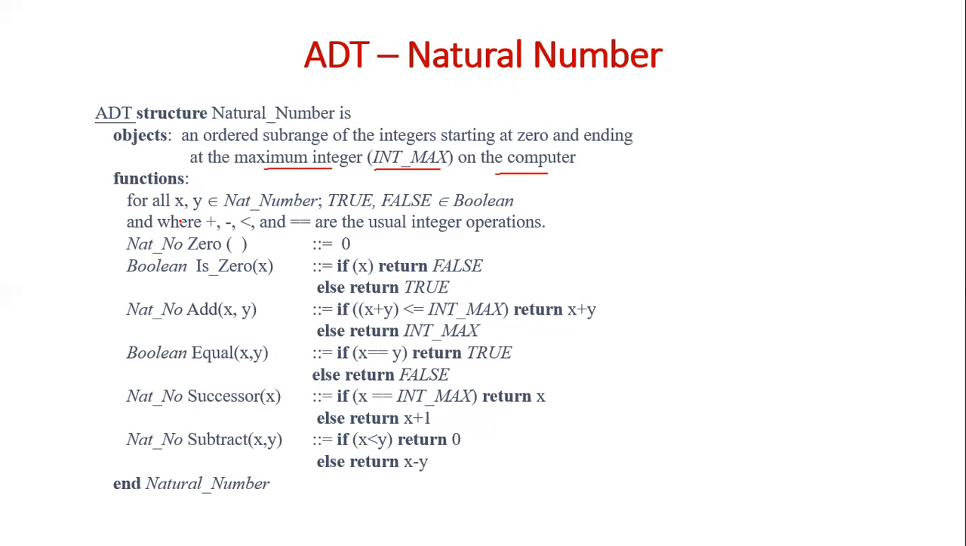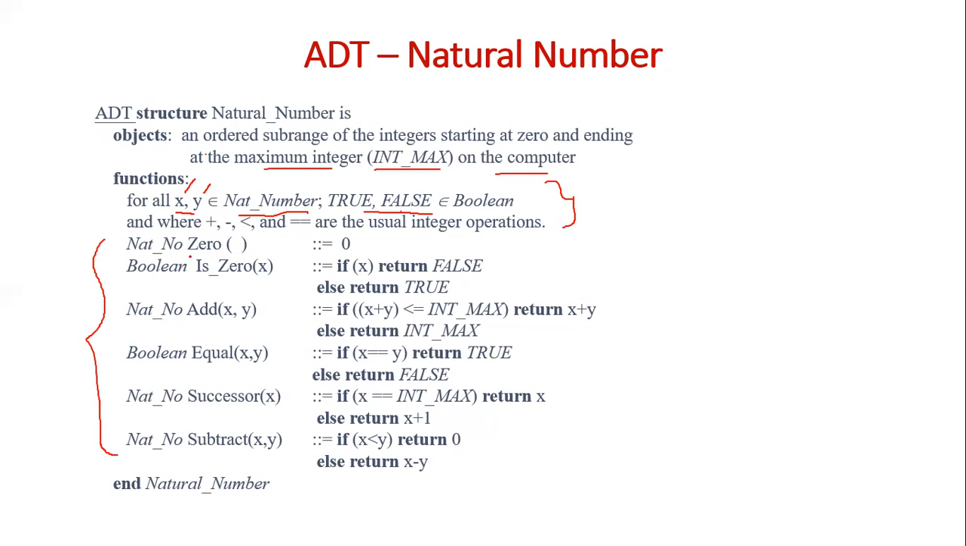And this is some preliminary we are writing for that. For all x, y, if x, y belong to NAT_NUMBER, which is nothing but natural number, and true or false belong to Boolean. So these are some of the things we are declaring. That is, there are two numbers x, y which belong to natural number, and true or false belong to Boolean, and plus, minus, less than and equal to are the operations that we can perform. Assuming that these are the typical functions this particular abstract data type may support.